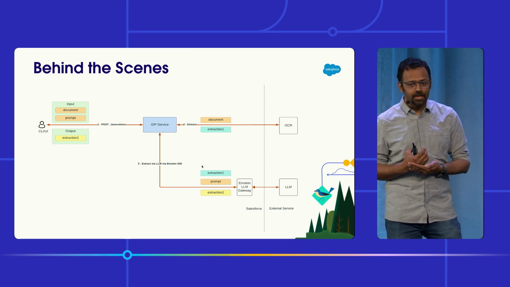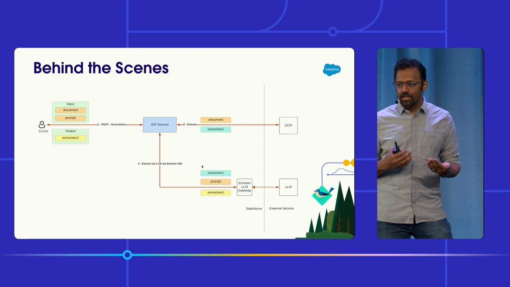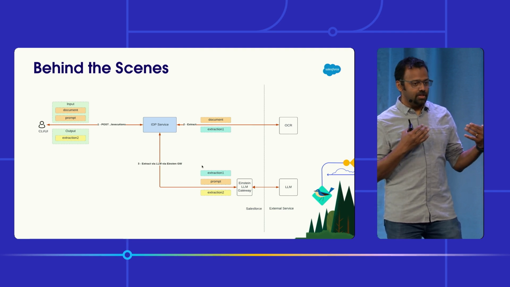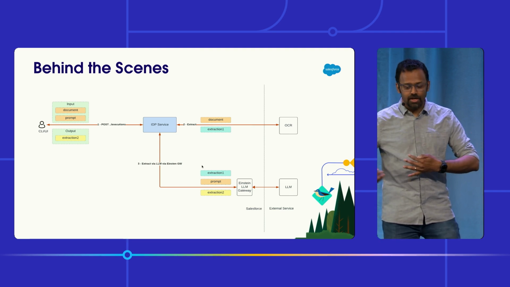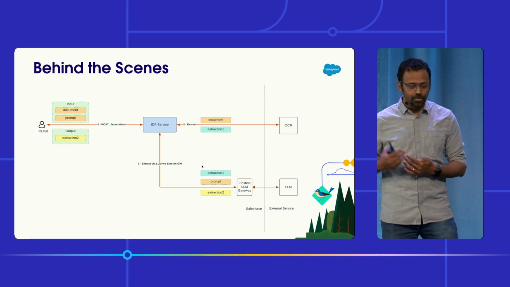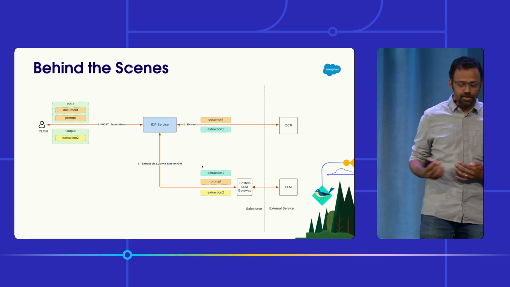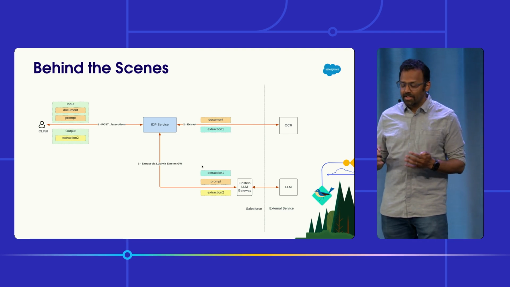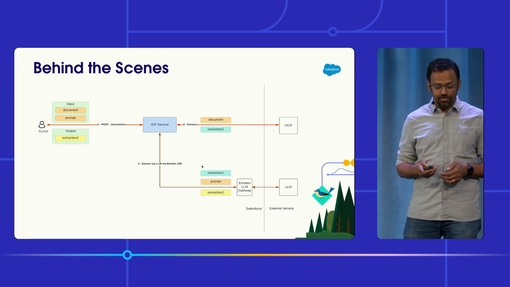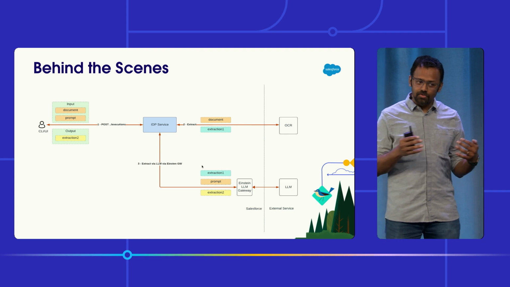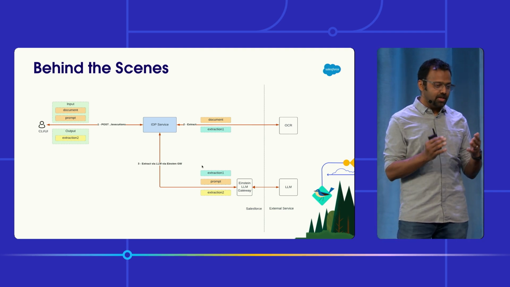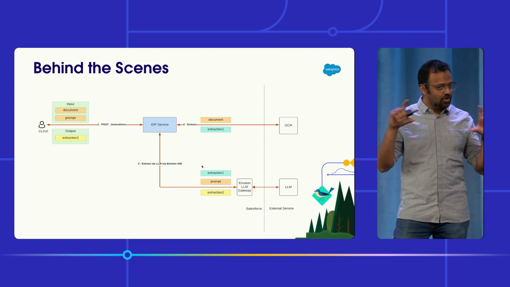And then we send the OCR plus the prompts that you had in your IDP configuration over to an LLM, but it all goes through the Einstein Trusted LLM Gateway, where we know that the information is not getting leaked out and getting uptrained into whatever third-party LLM or homegrown LLMs we're using. And so the Einstein LLM gateway provides the layer of trust for us. And once the response gets back, we send it back to the output, and that was the output that you saw in the table.